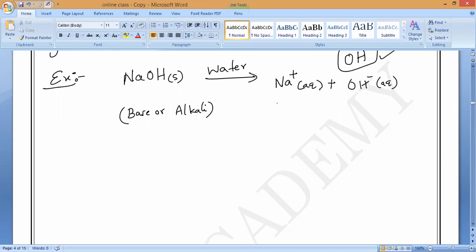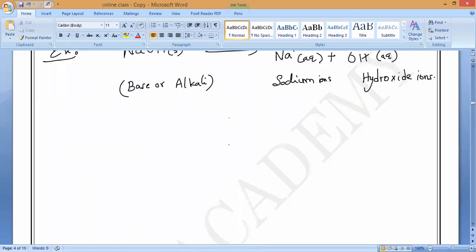This is called sodium ions, and this is called hydroxide ions. That is what you have to remember. If you observe here, sodium hydroxide shows basic behavior due to the presence of hydroxide ions in it.